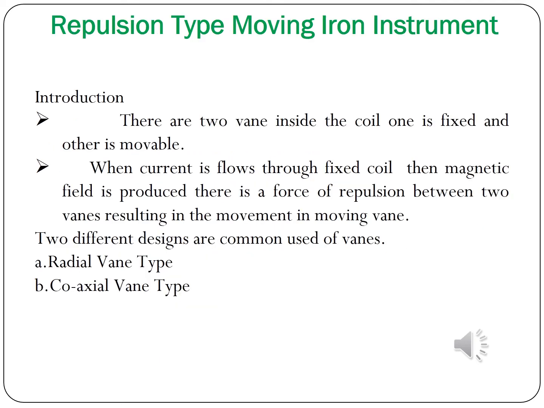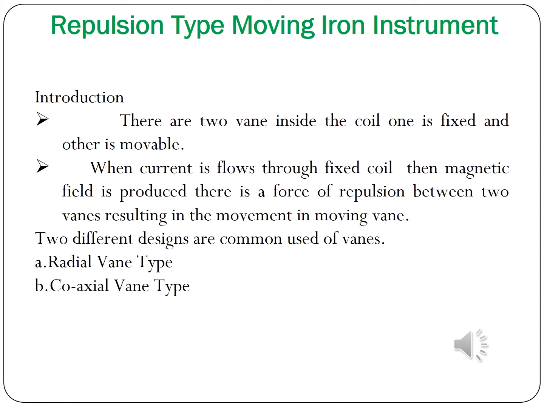Repulsive type moving iron instruments. Its basic working principle is that if you have a magnet with a north pole and you bring a north pole nearer to this magnet, there will be a repulsive force. In the construction we have two vanes, one fixed and another movable. If current passes through the fixed vane wound by a coil, it produces a magnetic field, and in the other vane, the moving vane, a magnetic field is induced. Due to that, a repulsive force occurs.